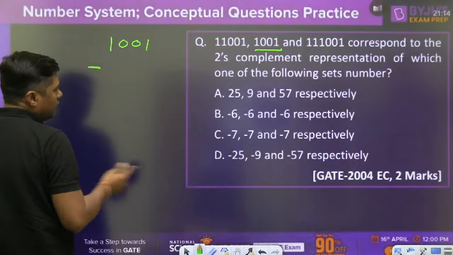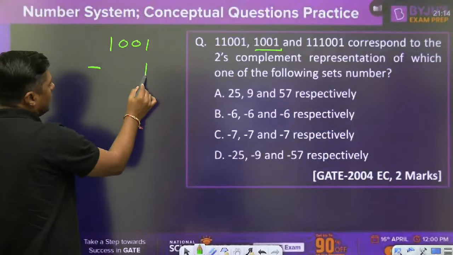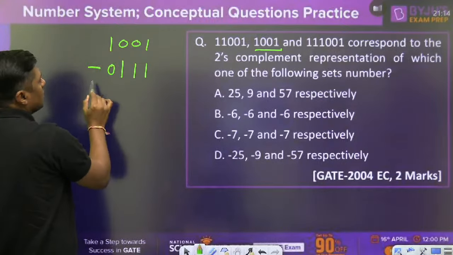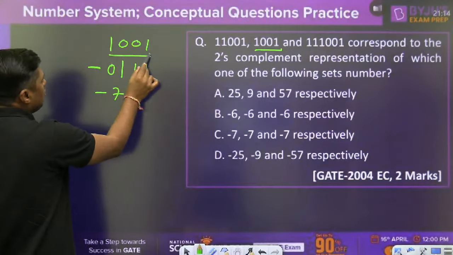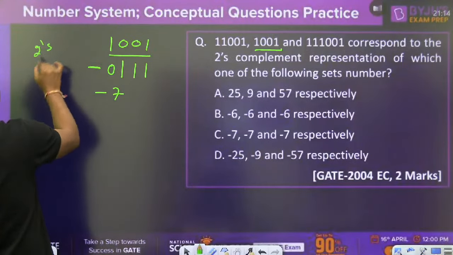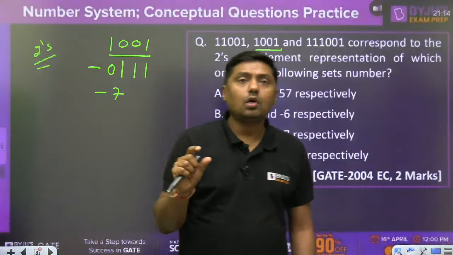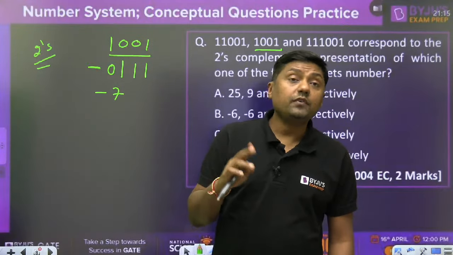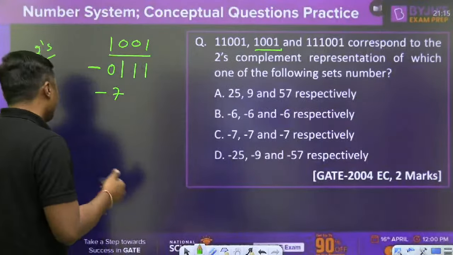What is that? Everyone give me the answer in the comments box. When I find the 2's complement, it will become 0111. And what is this? Minus 7. So 1001 in 2's complement is minus 7. So new student, how can we find the value? Sir, if it is shifted right, please tell what. If it is shifted right, it means it is divided by 2.